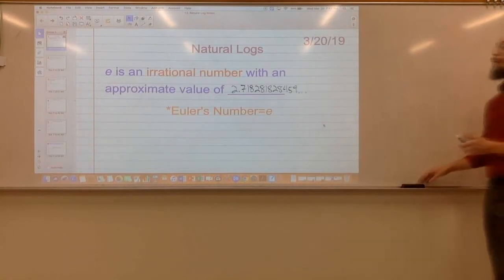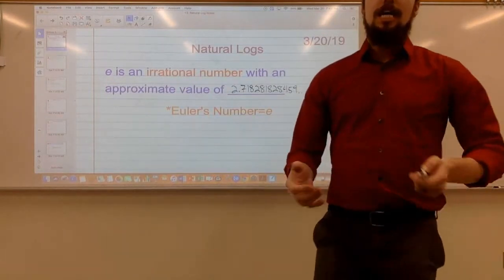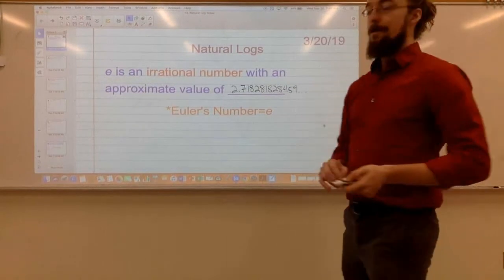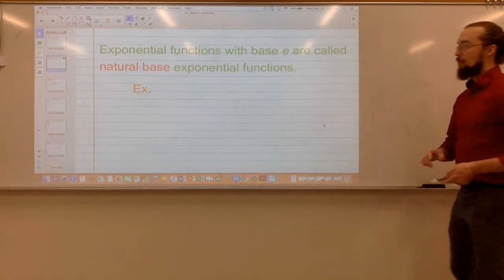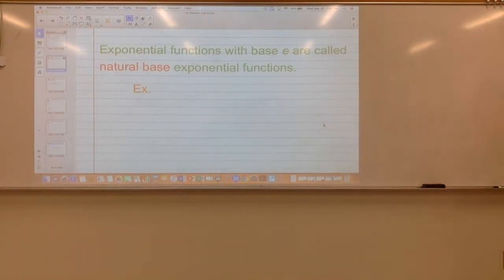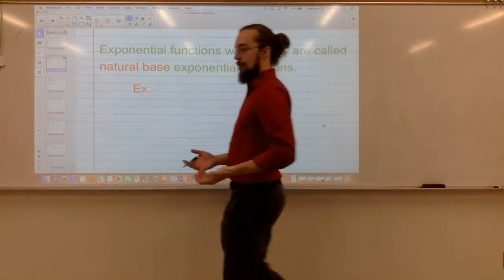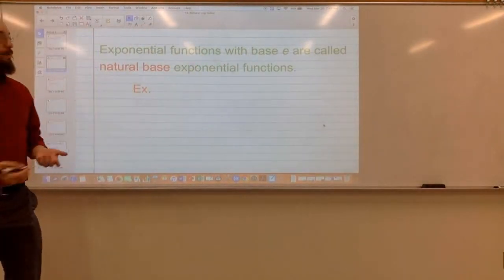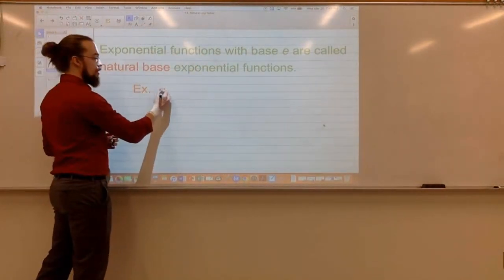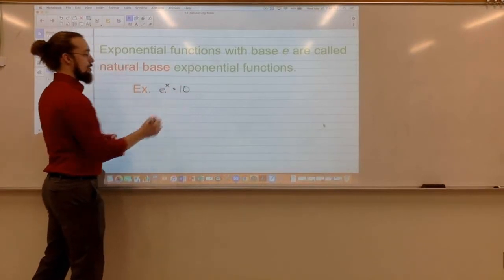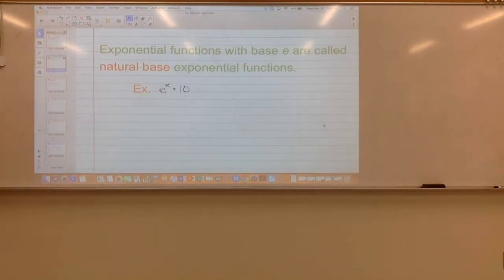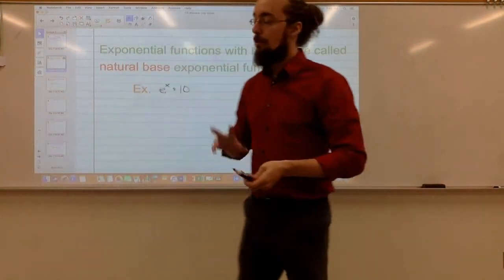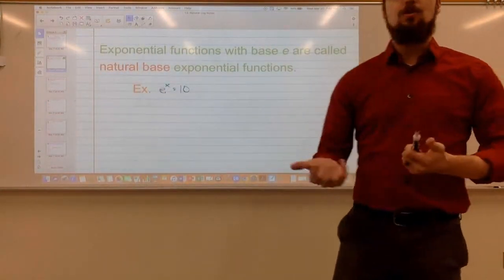Okay, so this is our number e that we are going to start taking a look at today. So first, let's take a look at exponential functions with base e. These are called natural base because e is the natural number. A simple example of this would be e to the x equals 10, where e is the base of the exponential. What we're going to focus on more today, though, are natural logs.